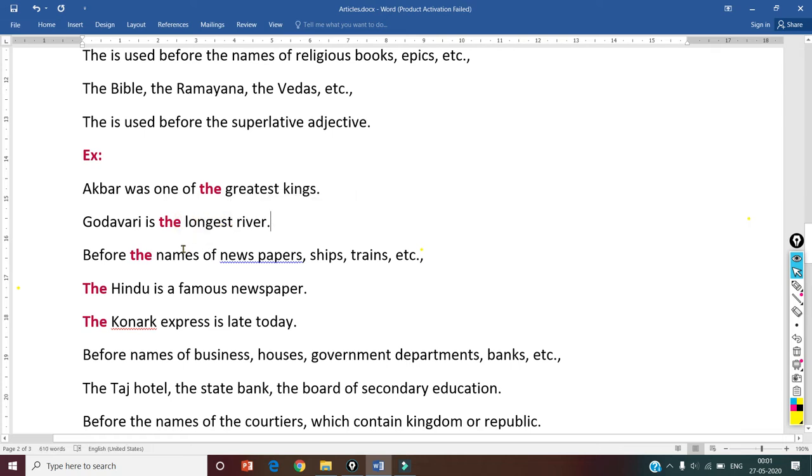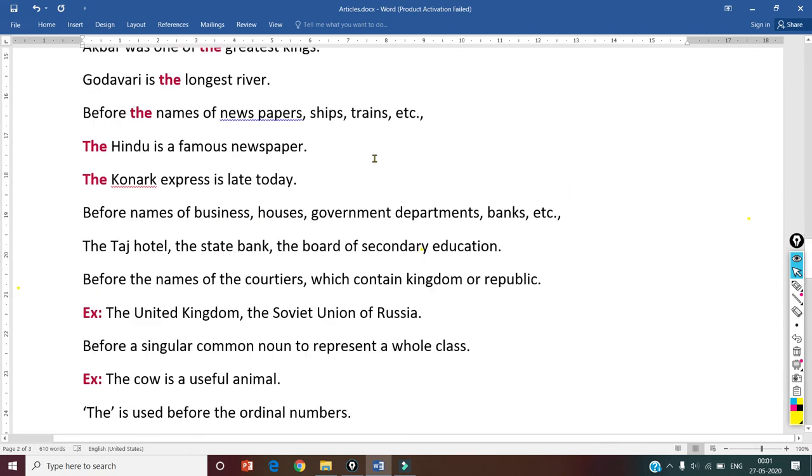Before the names of newspapers, ships, trains, etc. The Hindu is a famous newspaper. Okay, the Konark Express is late today. Before the names of trains, here Konark is the name of a train and Hindu is the name of a newspaper. Okay, the Titanic. The Titanic is a very famous movie. Okay, here the Titanic is the name of the ship. Before the names of the ships also we can use the article the.